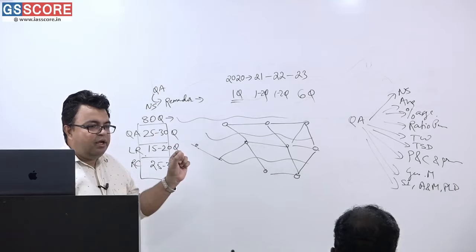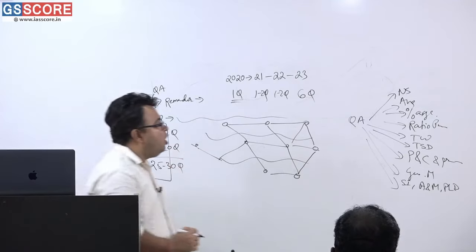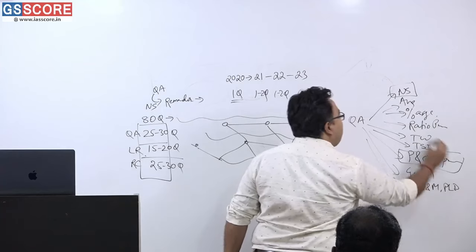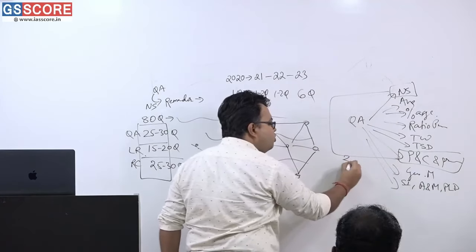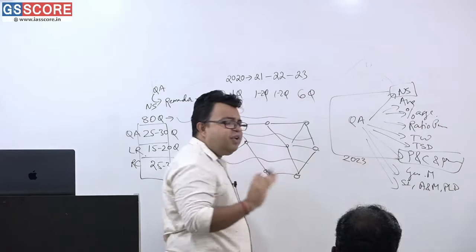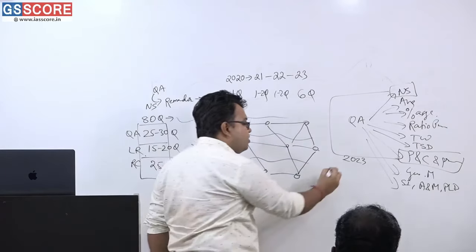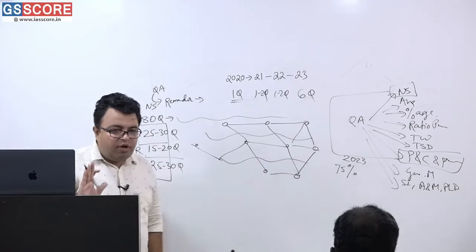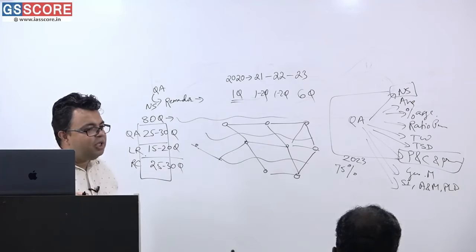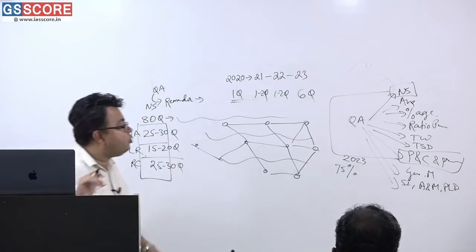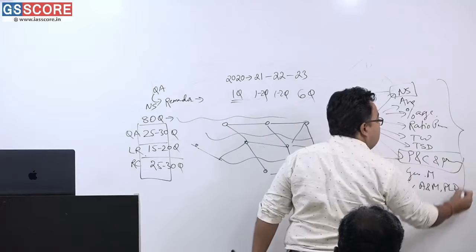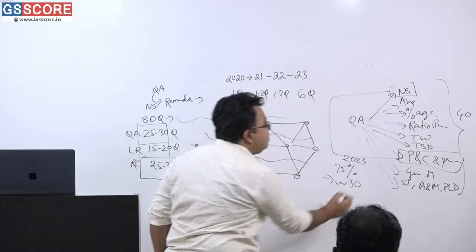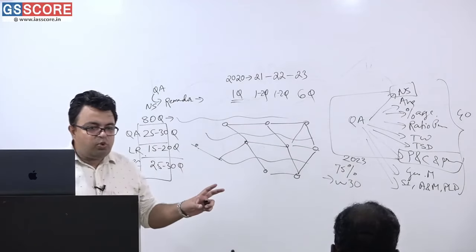But the main areas from where the questions were asked were number system and permutation, combination and probability. I am talking about the year 2023, when approximately 75% of questions came from them. 75% means 75 out of 100, 3 out of 4. If 40 questions were asked overall, approximately 30 questions were from these two areas.